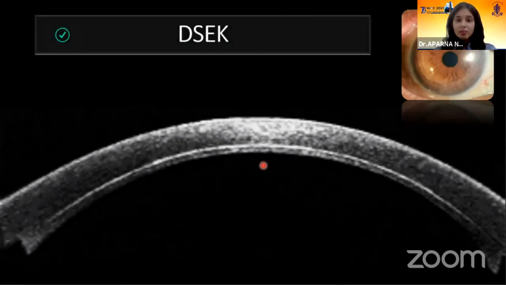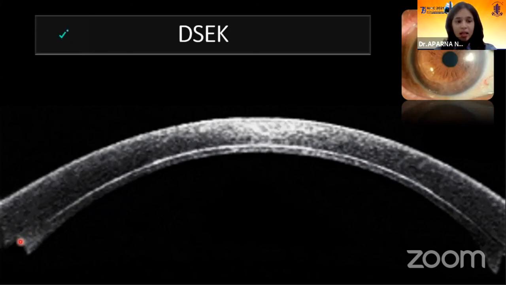Coming to DSEK. In DSEK, you have to look for the graft health. In DSEK, the graft is thin in the center, thicker in the periphery, and you can see this projection into the anterior chamber. This is how the graft looks. We have to look whether the graft is centralized. We have to look for the interface, the graft-host interface.